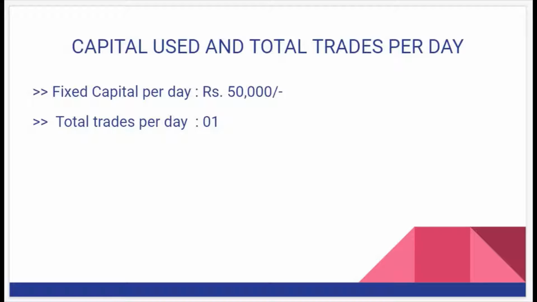One important thing you have to note down here is we are going to use fixed capital. Let's say today you are starting your trade with 50,000 capital and you make a profit of about 5,000 or 10,000. You have to take it as a payout. It's your profit. So tomorrow again you are going to start with 50,000, not with 55,000 or 60,000. Always use the fixed capital. So I intentionally mentioned fixed capital per day. Here we are going to use the fixed capital as rupees 50,000.